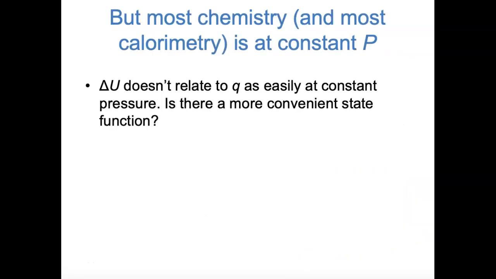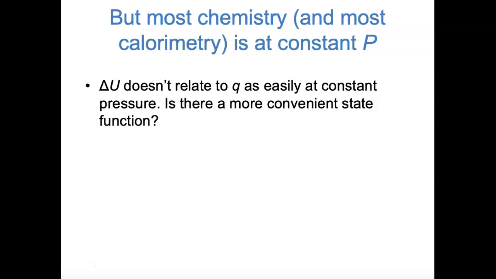But there are a couple of drawbacks to bomb calorimetry. First of all, a bomb calorimeter, which has constant volume, is more expensive and more complicated to set up than a coffee cup calorimeter, which has constant pressure. And second of all, we as chemists are more often concerned about constant pressure conditions than we are about constant volume conditions. Most of the chemistry that we do is on the benchtop at constant pressure.